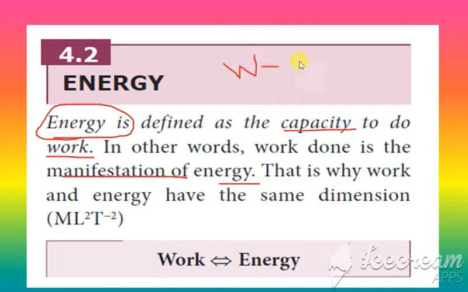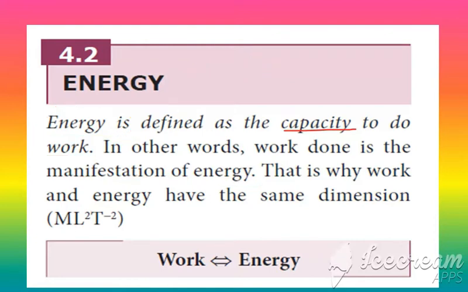We have to know this clearly: work and energy are always equal, and they have the same dimension. Since they are both equal, the dimension is given by M L squared T power minus 2. So work and energy are equivalent. This is a main concept in physics.